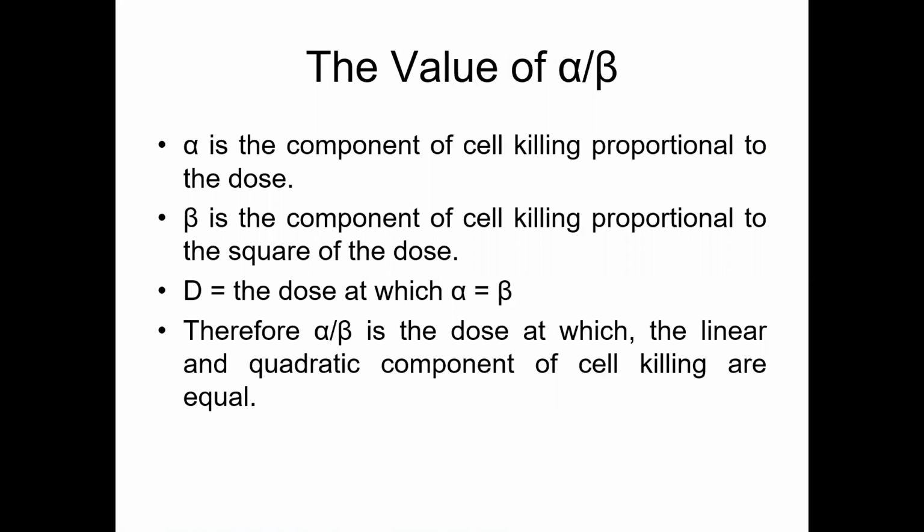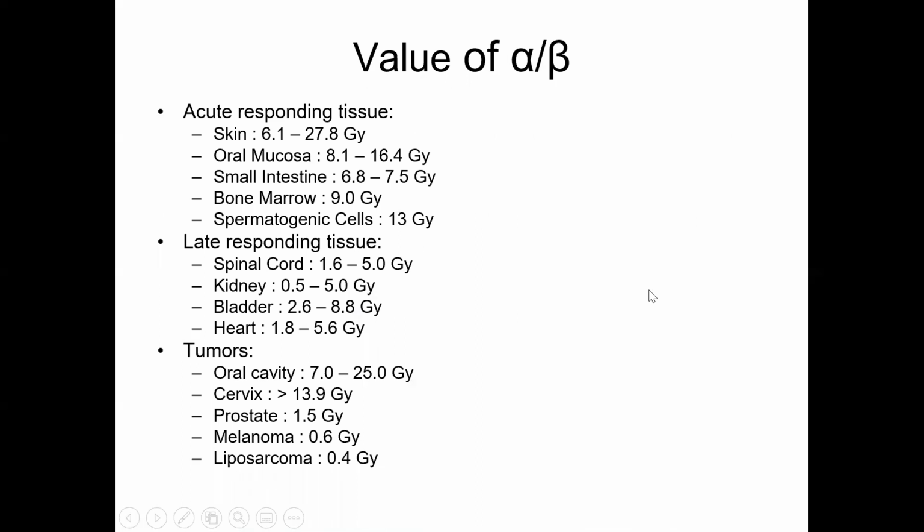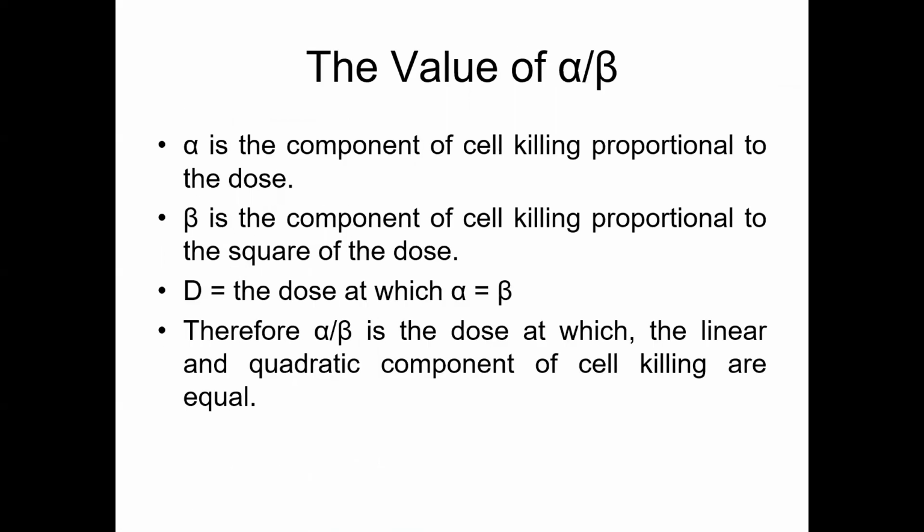Now coming to the value of alpha by beta. Alpha is the component of cell killing proportional to the dose. Beta is the component of cell killing proportional to the square of the dose. Therefore, alpha by beta is the dose at which the linear and quadratic components of cell killing are equal.